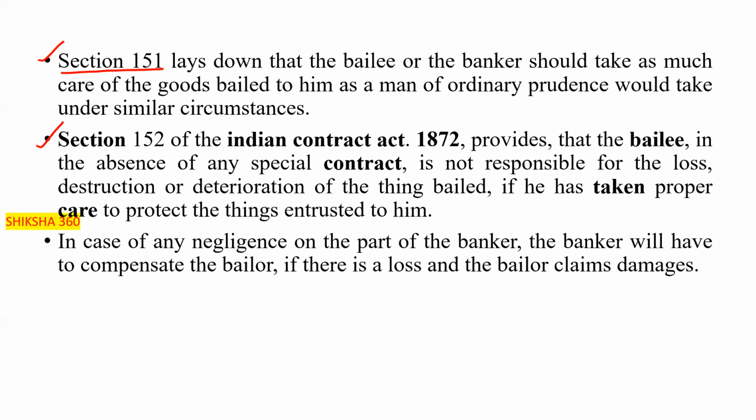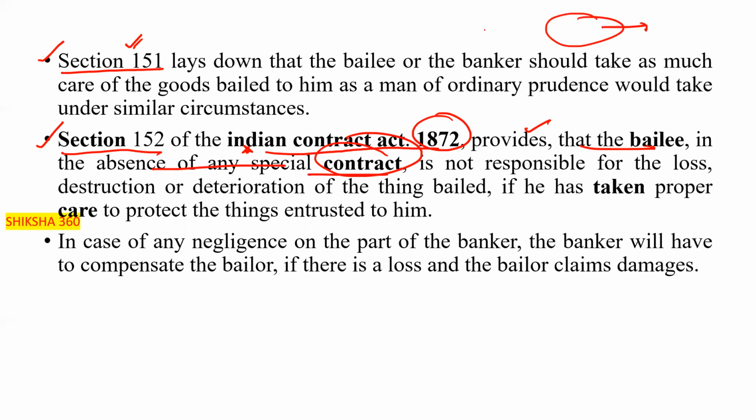Section 151, clear. Further, Section 152 of the Indian Contract Act 1872 provides that the bailee, in the absence of any special contract, clear. Basically, if there is not any special contract, like you are keeping some things that need more care, clear. Basically, in the absence of any special contract, the bailee is not responsible for the loss, destruction, or deterioration of the thing bailed, clear.